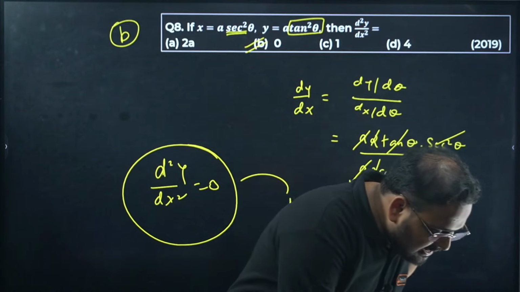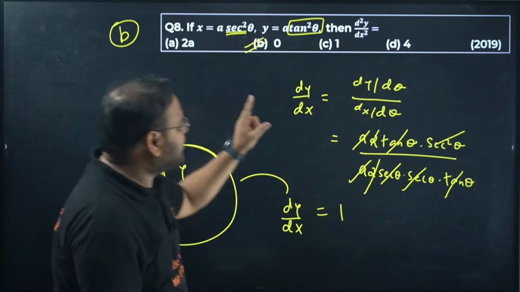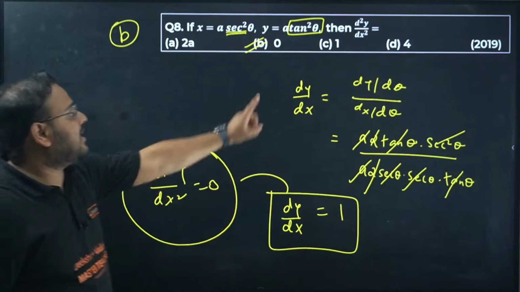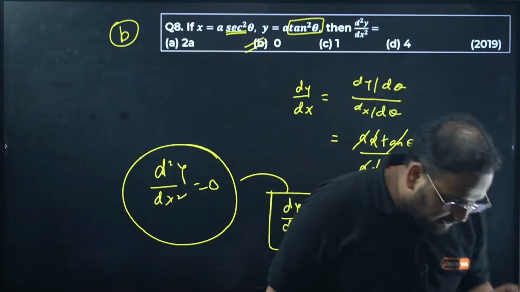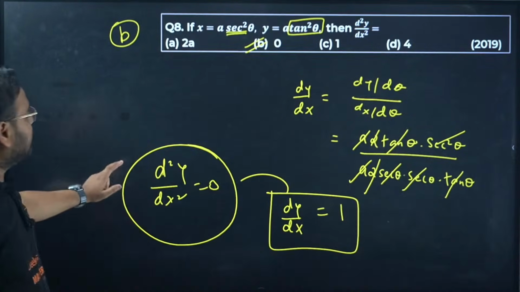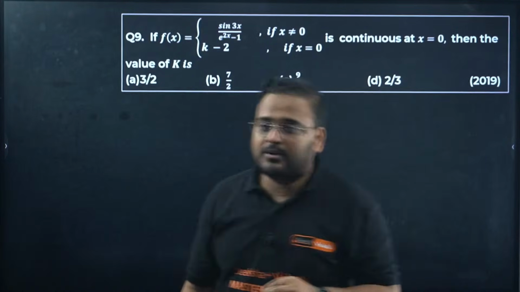So C, somebody has given the answer. Can you tell me, do you still have doubt? Because the first derivative is C. Please check. Derivative number 1 is C, not the second derivative. They're asking for the second derivative. Okay, so 8th is done. 9th one now. Come on, 9th one now.